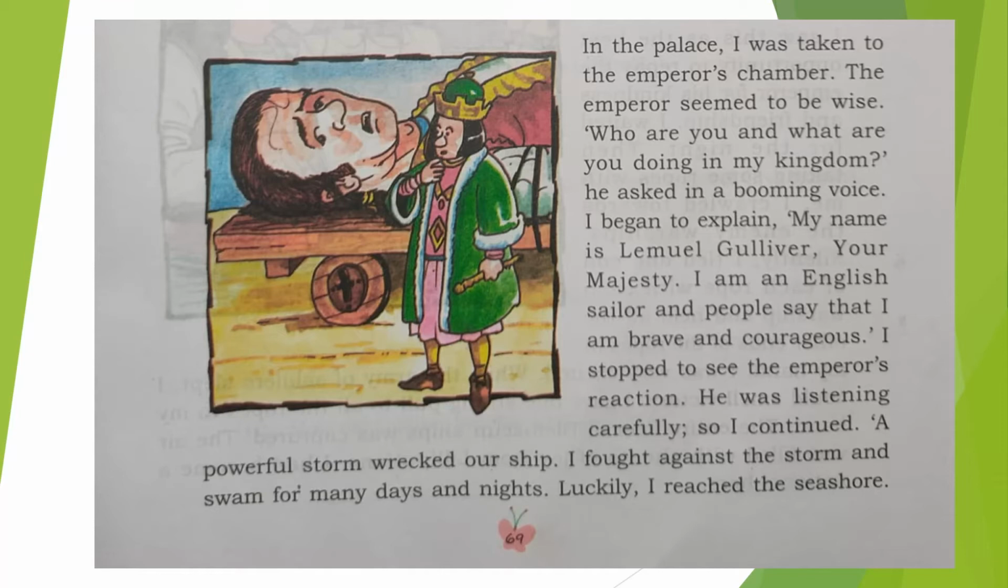I am an English sailor and people say that I am brave and courageous. So he was an English sailor. That means he used to work on a ship, and he was brave and courageous. I stopped to see the emperor's reaction. So he was watching the emperor's reaction after telling him about himself. The emperor was listening carefully. So he continued his story.